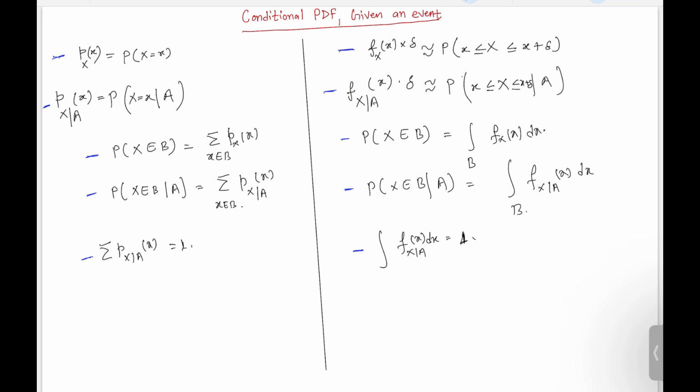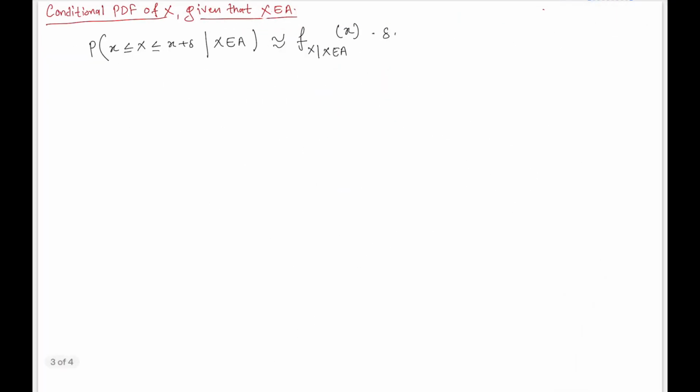So we want to find this conditional PDF. I hope you are comfortable with this equation. We are finding the probability that the random variable takes this value given this condition. What is this condition?